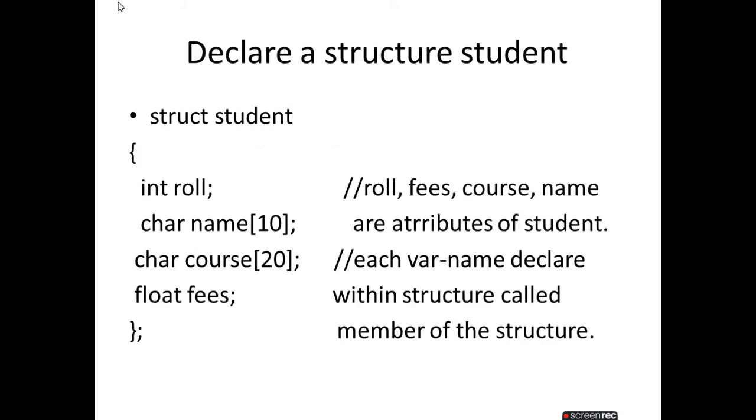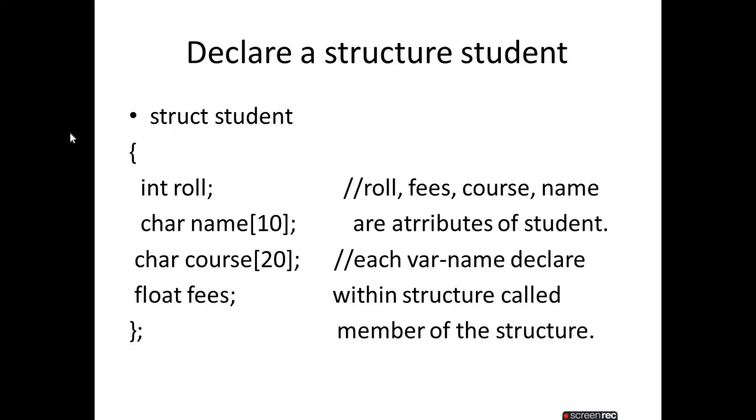Now I will show you an example of how to declare a structure student. What is the rule? We use the struct keyword, the name of the structure is student, so struct student, then the body. If I ask what the attributes of a student are, what does a student have? A student has a roll number, a name, a course, and pays fees for the course. This is an attribute. So roll, fees, course and name are the attributes.